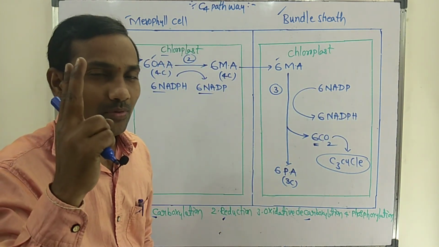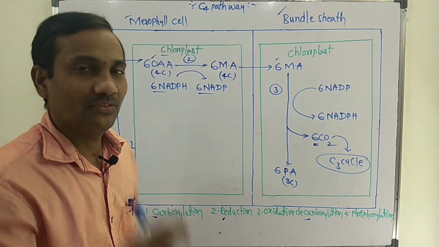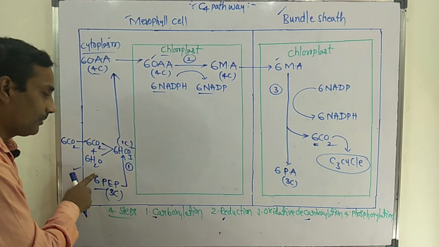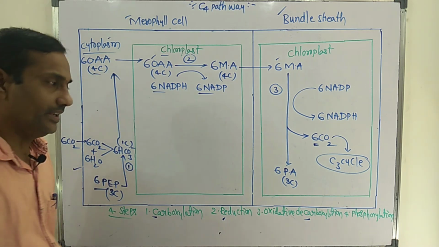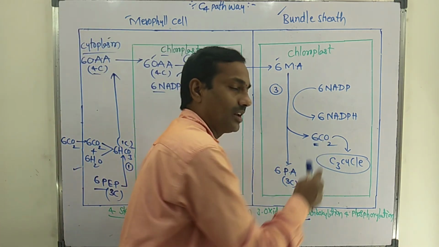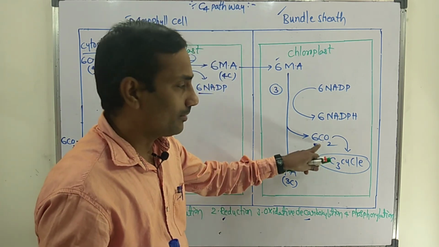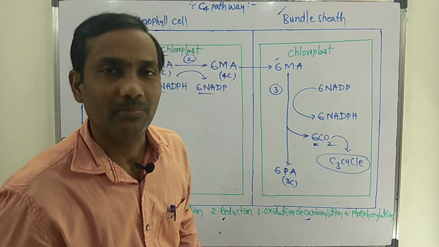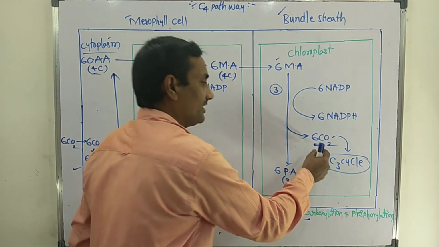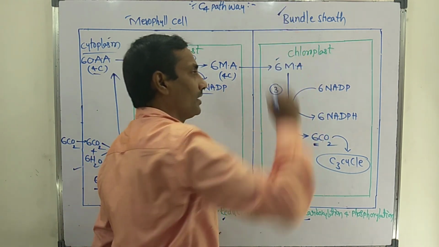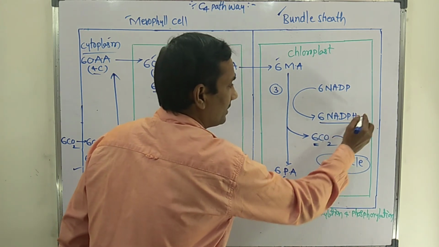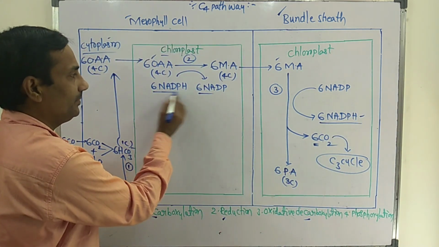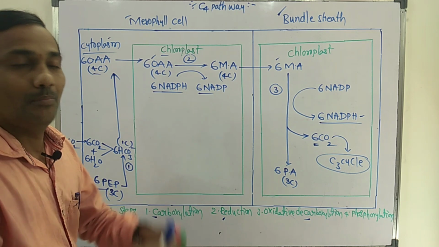So 2 carboxylations occur in C4 pathway. The first carboxylation step is with PEP, whereas the second carboxylation, where carbon dioxide is accepted by RUBP, occurs in bundle sheath cells. Here 6 NADPH are formed and NADPH are utilized, but that is balanced.